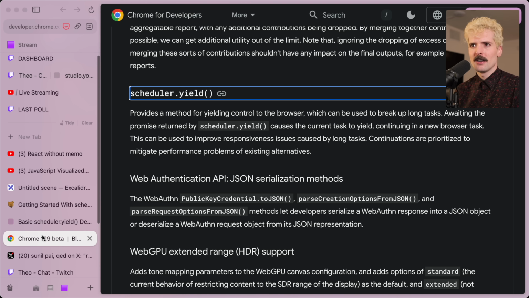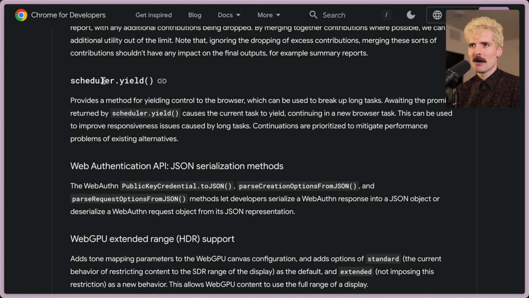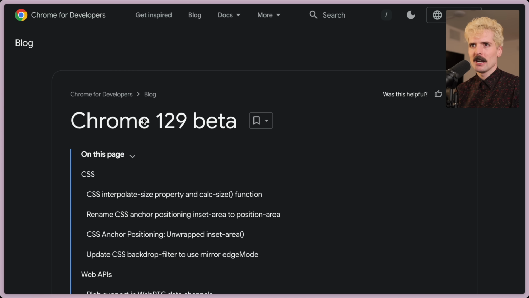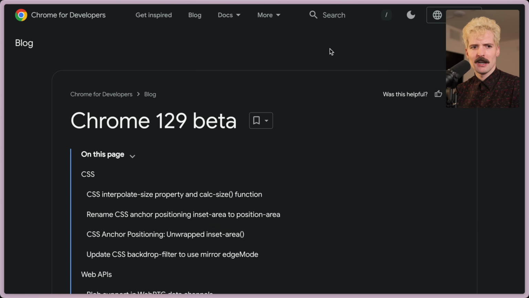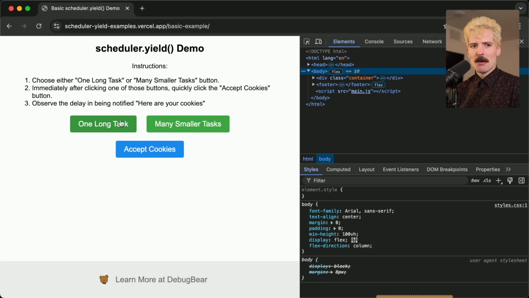So it's not on in the browser by default, by the way. This is part of the 129 version of Chrome beta. Do I still have Chrome beta installed? I do. Let's get that updated so we can give it a shot. I'm clicking one long task, and now I'm clicking accept cookies, and nothing is happening.